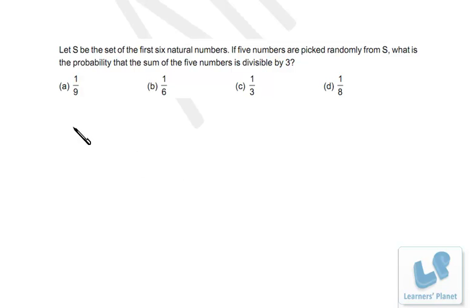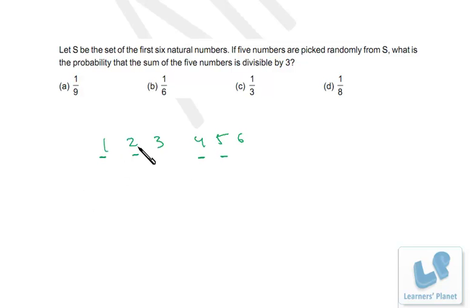This problem is based on probability. Let S be the set of first 6 natural numbers. If 5 numbers are picked up randomly from S, what is the probability that the sum of the 5 numbers is divisible by 3? Now friends, the 6 numbers are 1, 2, 3, 4, 5, 6. Now this is 3x plus 1 format, this is 3x plus 2 format, this is further 3x plus 1 format, and this is 3x plus 2 format.